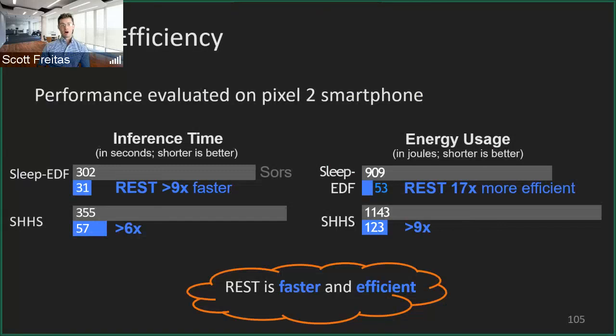And finally, when looking at model efficiency, we evaluate performance on the Pixel 2 smartphone, and we can see that REST-trained models are approximately 9 times faster and also use up to 17 times less energy. And this is critical, like we said, when using embedded devices or those where only low energy profiles are available.